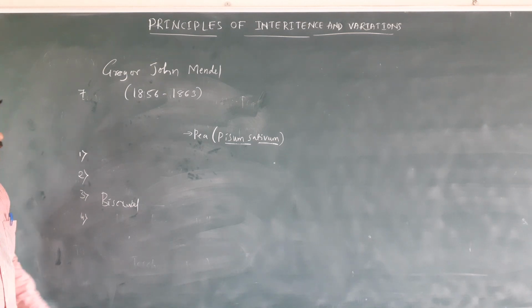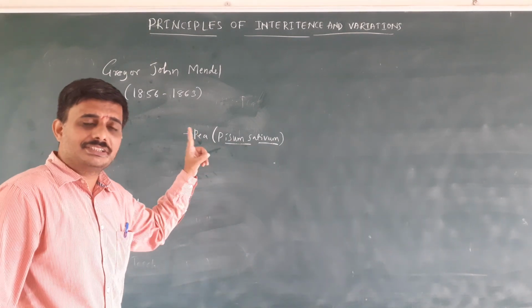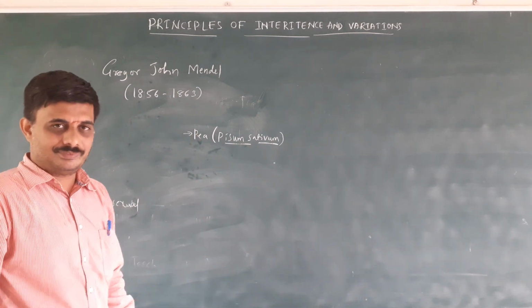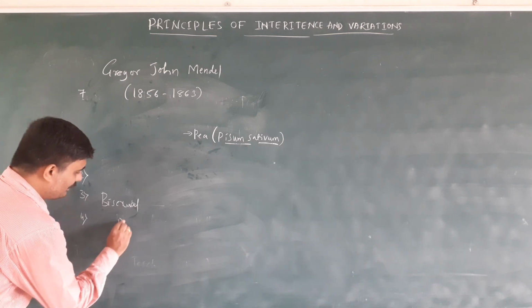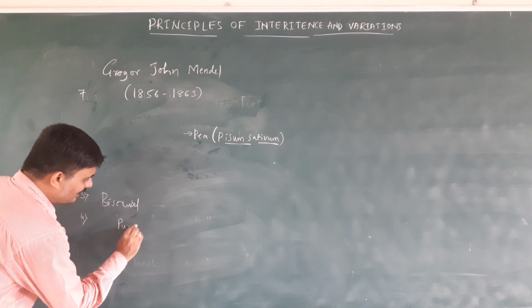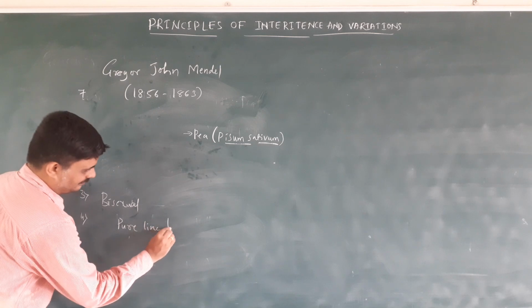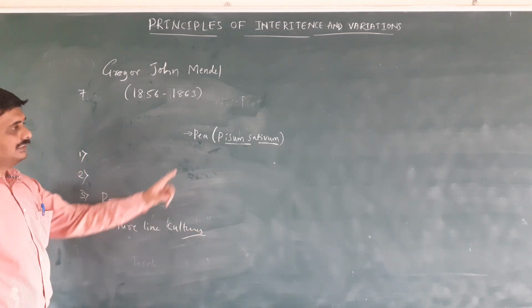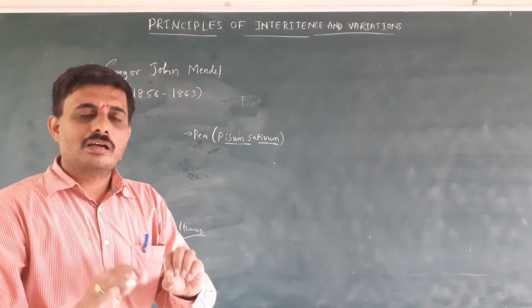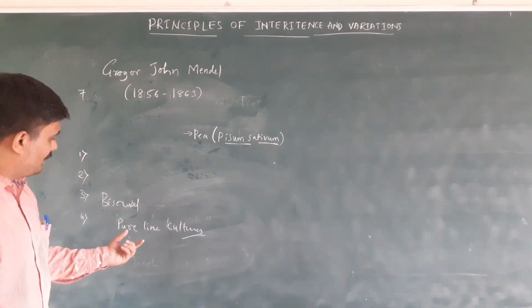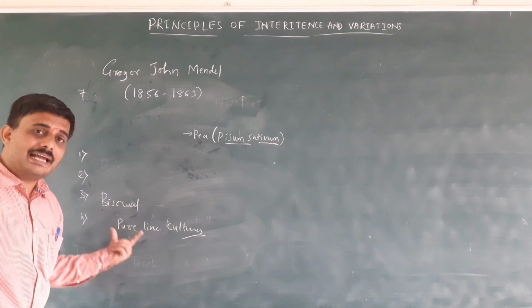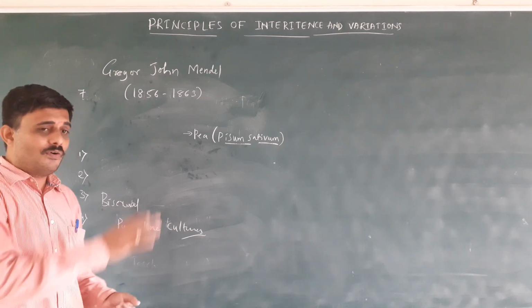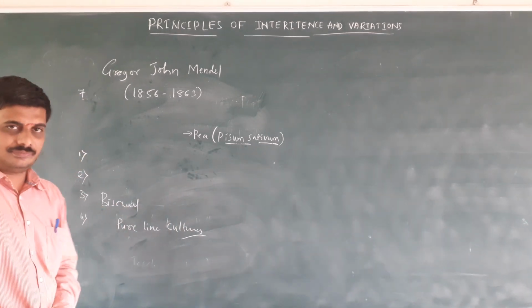Fourth, as self-pollination occurs in the pea plant, we can easily get pure line cultures, and they remain so from generation to generation.